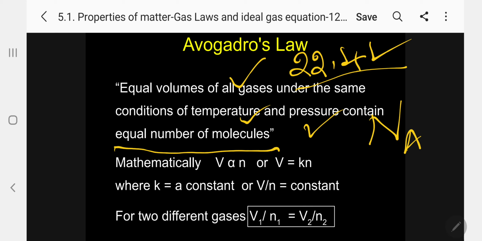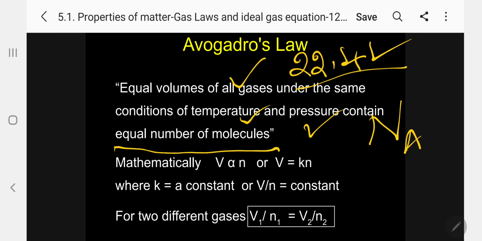This is also known as Avogadro's hypothesis. Let me repeat again. If you speak about the molecule, you can say Avogadro's hypothesis. If we restrict to only gases, you say Avogadro's law. Equal volumes of all gases under the same conditions of temperature and pressure contain an equal number of molecules. Let me take two examples for you without any confusion. Suppose I take helium.